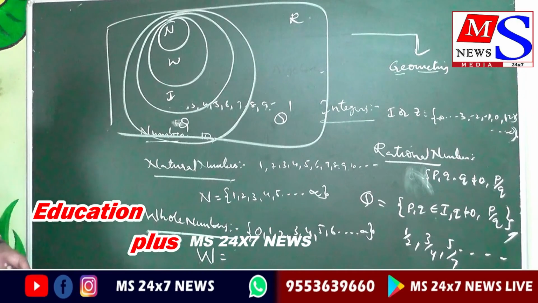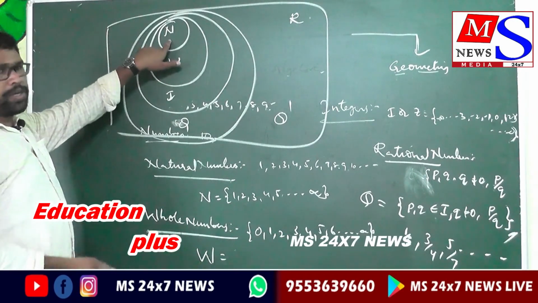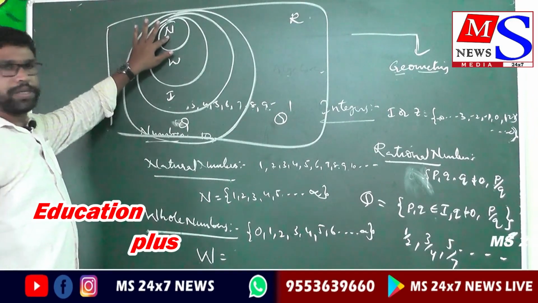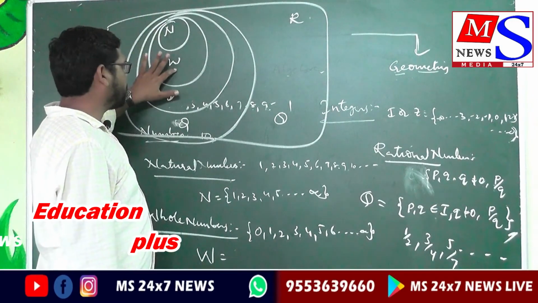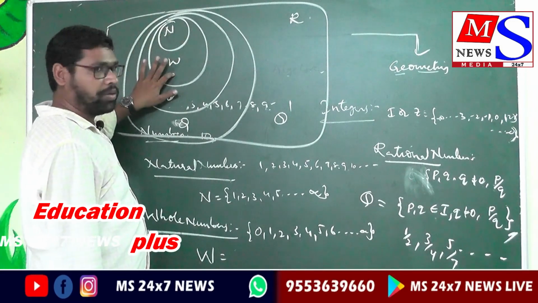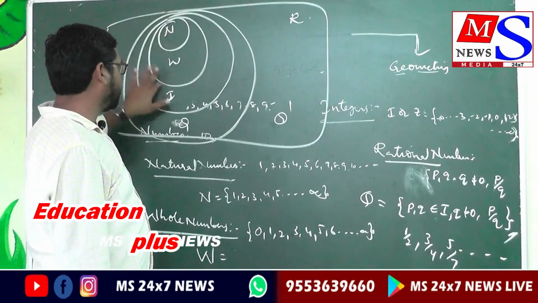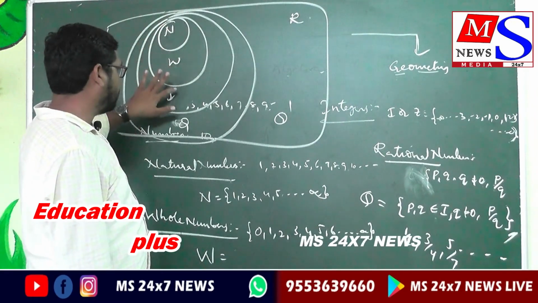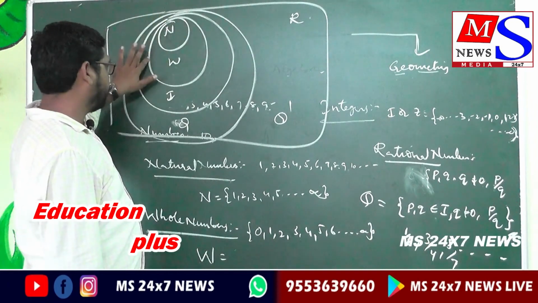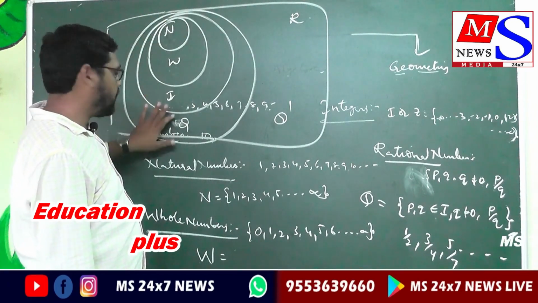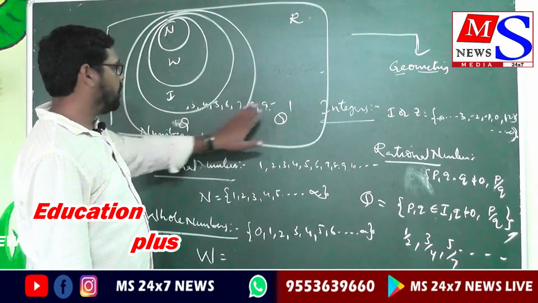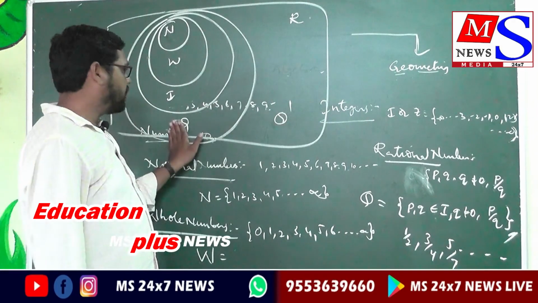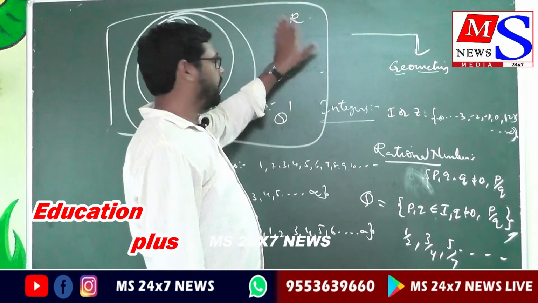Observe this. Natural numbers are only the set of all the counting numbers. All the counting numbers including 0 are called whole numbers, and this is the complete set of whole numbers. All the natural numbers and whole numbers are in the integers, and all of these are rational numbers. A number that cannot be represented in p by q form is an irrational number. The combination of rational numbers and irrational numbers is called real numbers.